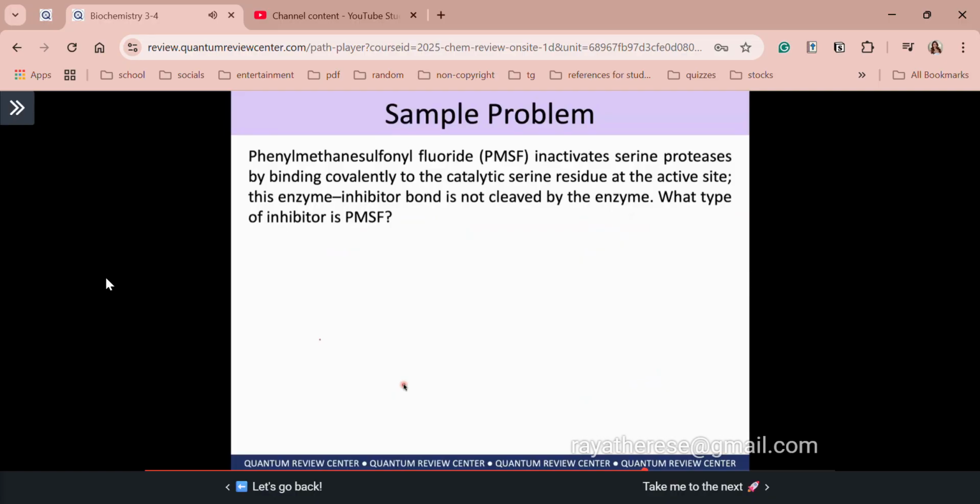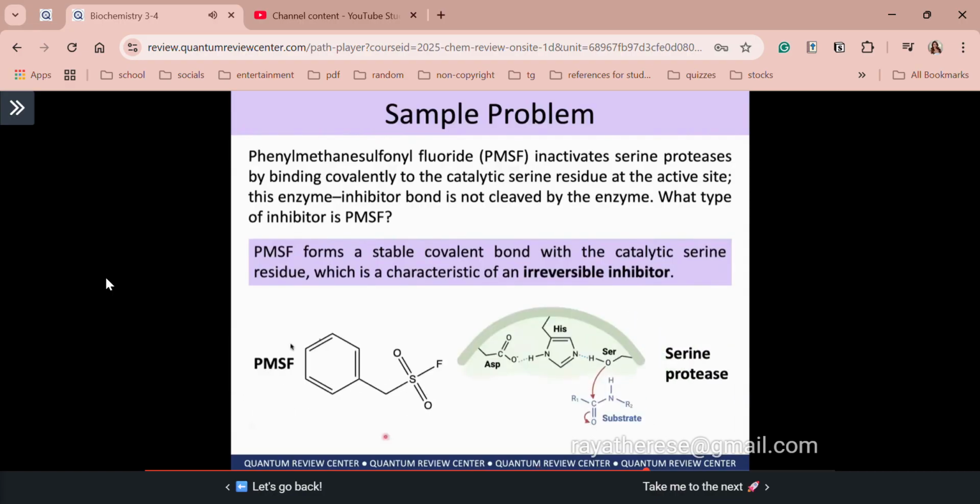Sir, alam ko yung clue dyan. Yes, okay, class. Ang clue natin here is covalent bonding. O diba, as we have discussed earlier, this covalent bonding in terms of inhibition is a characteristic property of an irreversible inhibitor. So this is the structure of your PMSF. As you can see, slightly similar kasi ang structure niya with the substrate of your serine protease. That's why it was able to inhibit through irreversible inhibition.